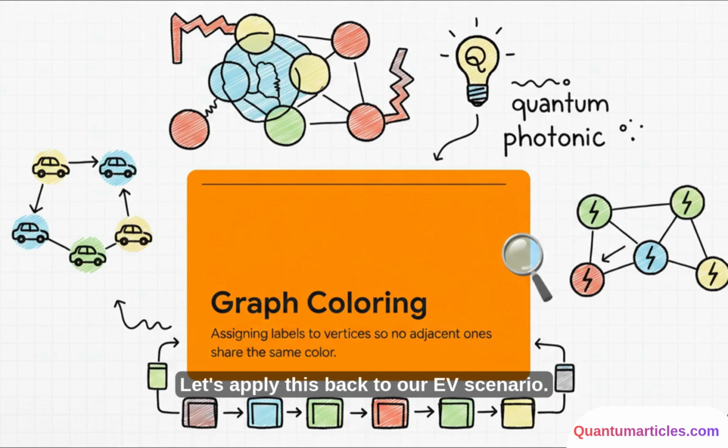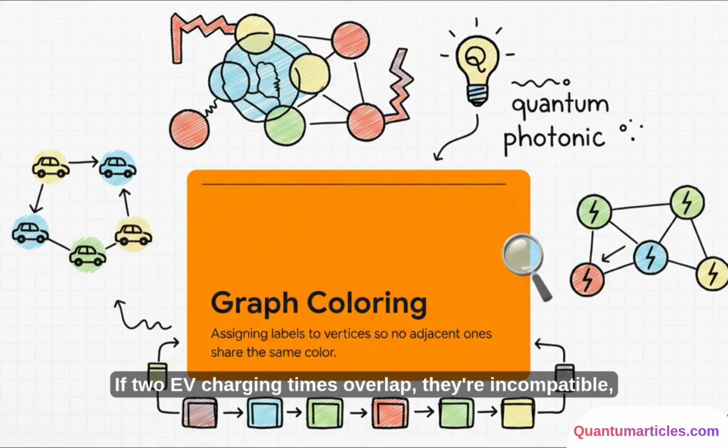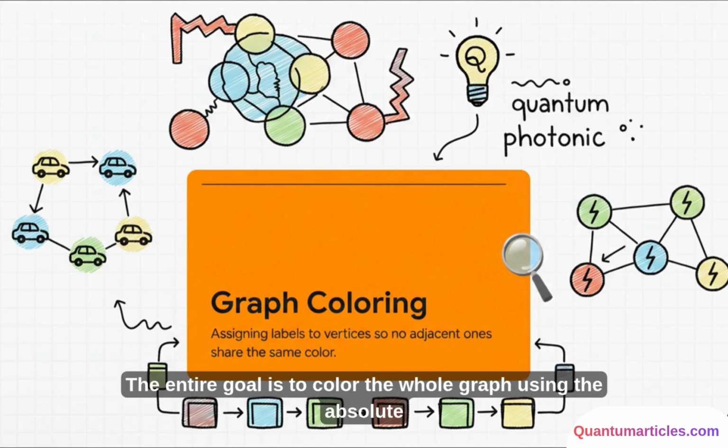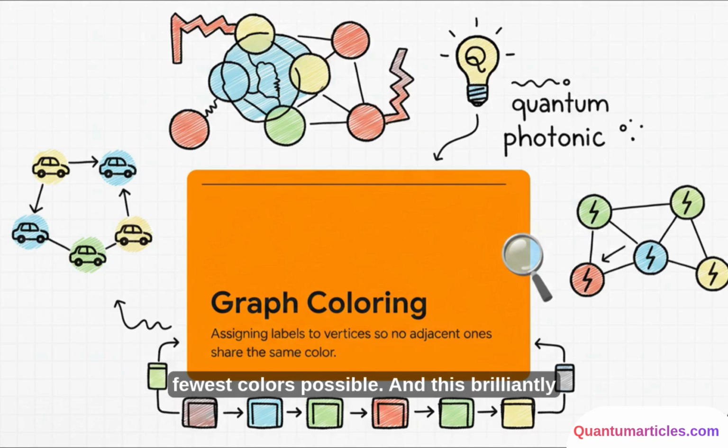Let's apply this back to our EV scenario. Think of every single EV charging request as a dot, or a vertex, on a graph. If two EV charging times overlap, they're incompatible, so we draw a line, or an edge, connecting them. The colors in this case represent our physical charging terminals. So the rule, no two adjacent vertices share the same color, simply means no two overlapping EVs can be plugged into the exact same terminal. The entire goal is to color the whole graph using the absolute fewest colors possible.